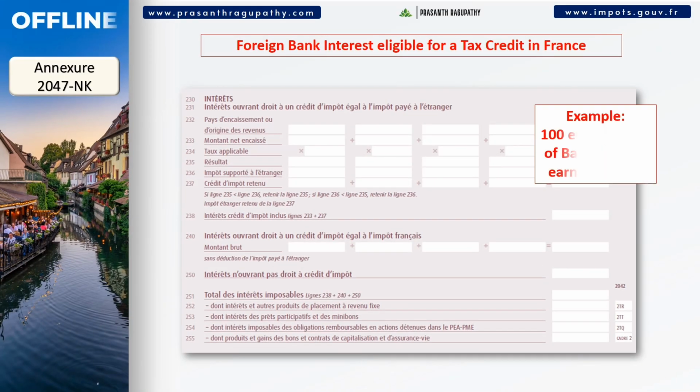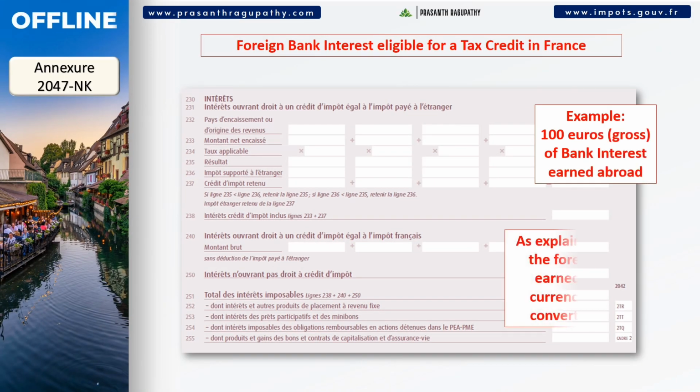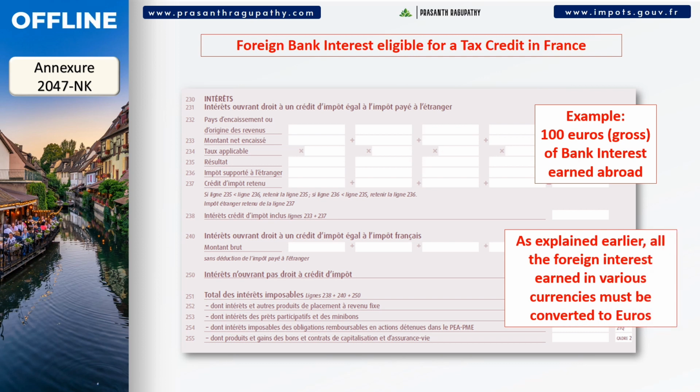Now, we come to the actual page to declare the foreign bank interests, from lines 230 to 252. Let us take an example of €100 interest earned from Belgian, Indian, and Australian banks. If you are from a different country, feel free to ask your questions in the comments below.